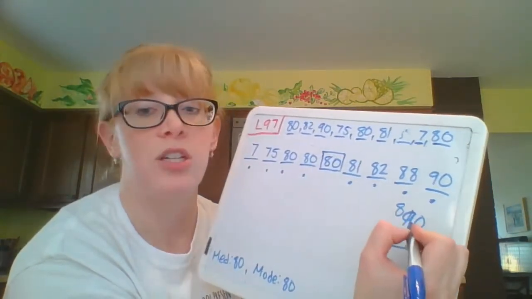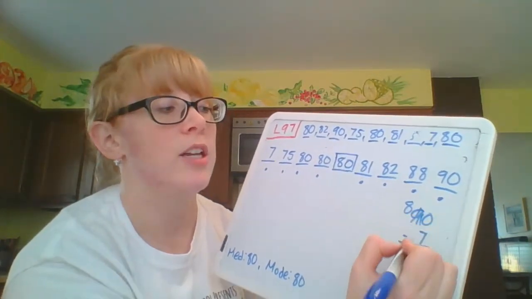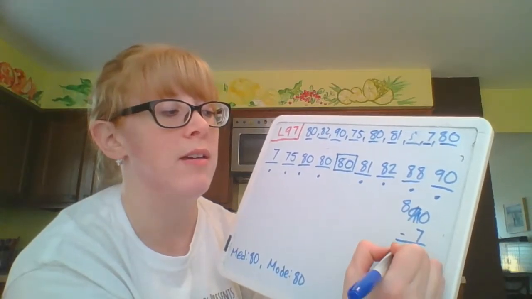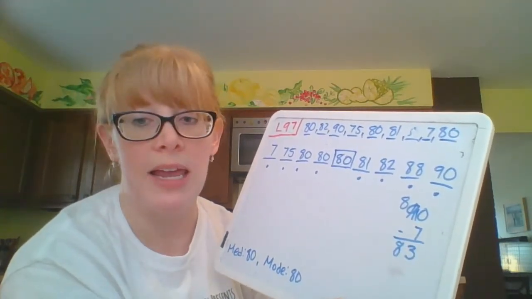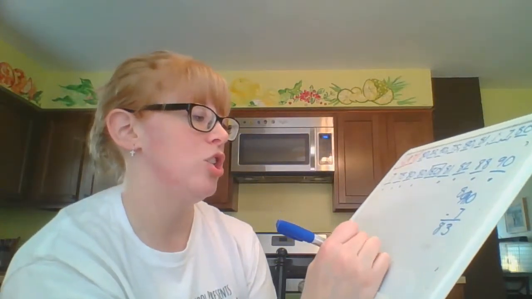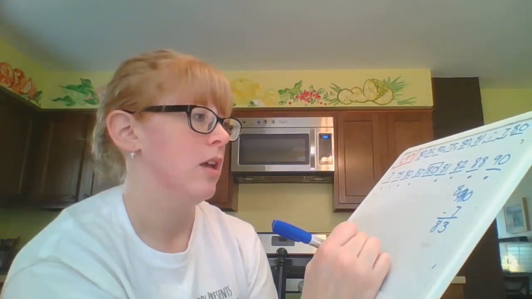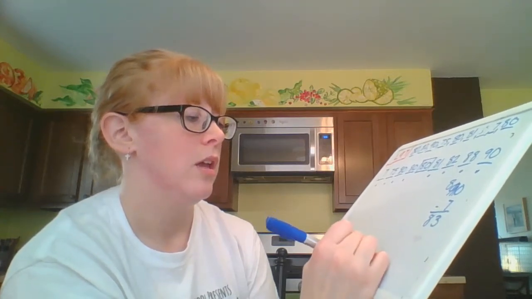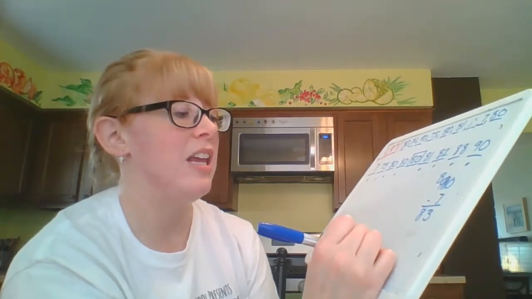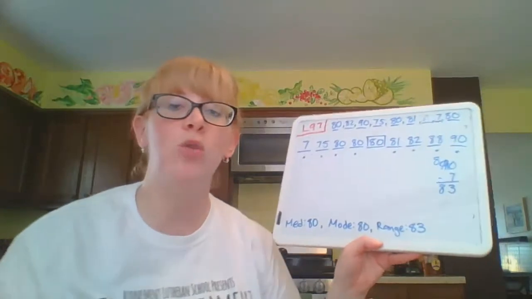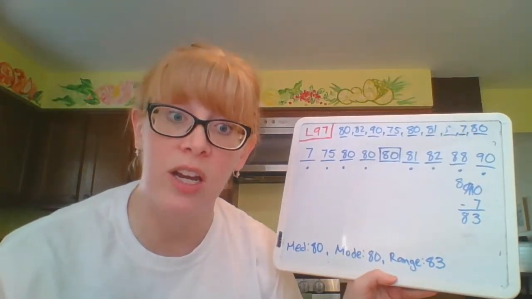Either way, whatever's easier for you. I could do 10 minus 7 is 3. 8 minus 0 is 8. Your range is 83 points. So a huge difference between your highest grade and your lowest grade.